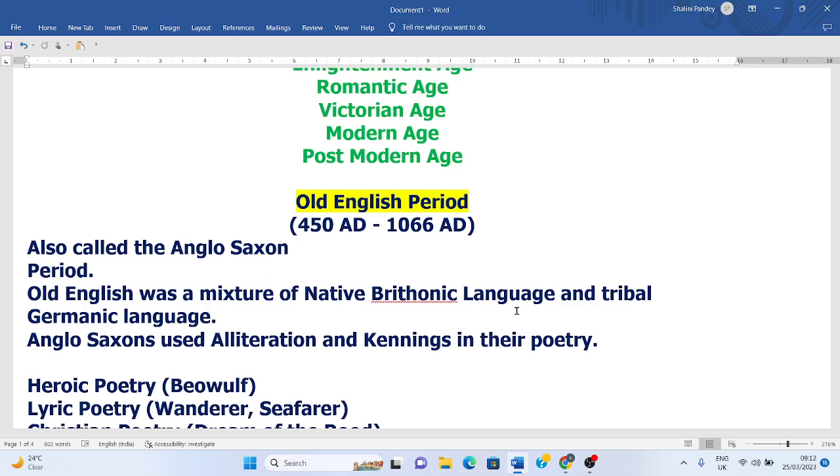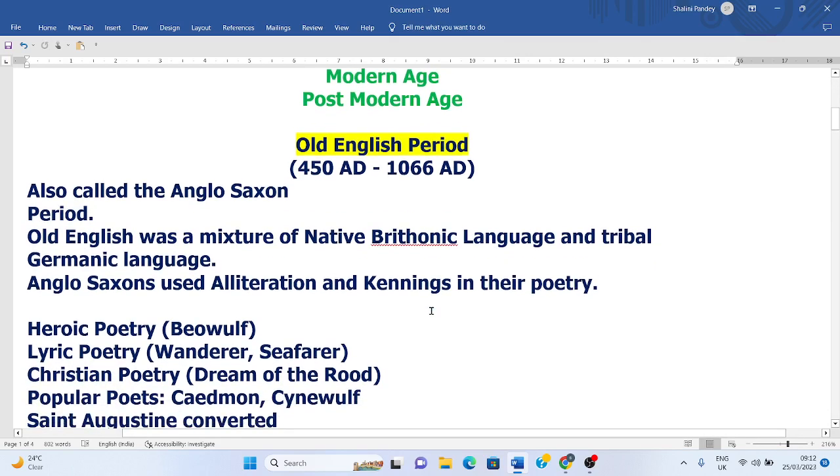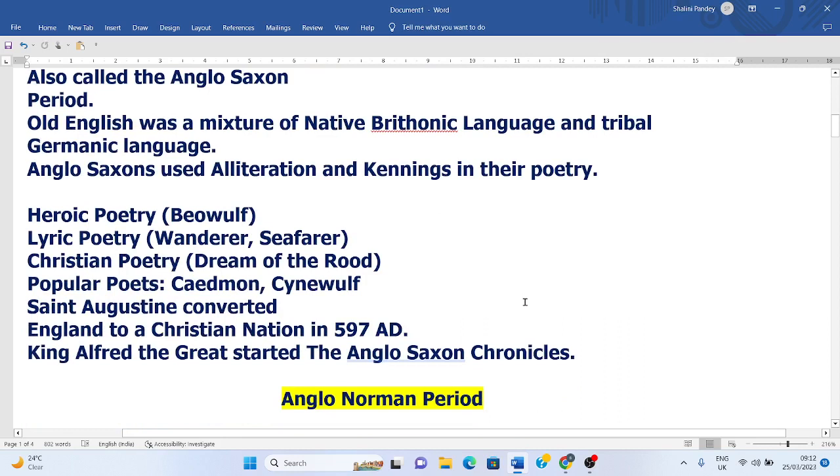So we have heroic poetry, and its classic example is Beowulf, which is also called the national epic of England. And then there is lyric poetry, and under the lyric poetry we have The Wanderer and The Seafarer. Then there is also Christian poetry, whose themes are based on Christianity and religion. An example is Dream of the Rood. The popular poets of the Old English period are Caedmon and Cynewulf.